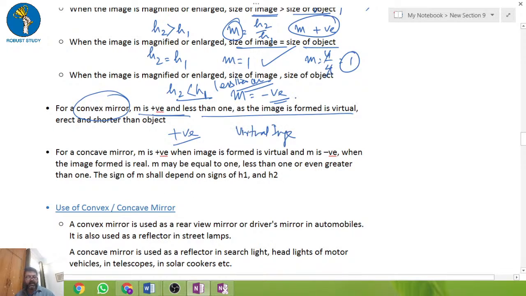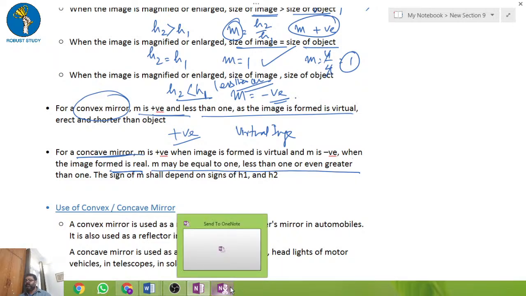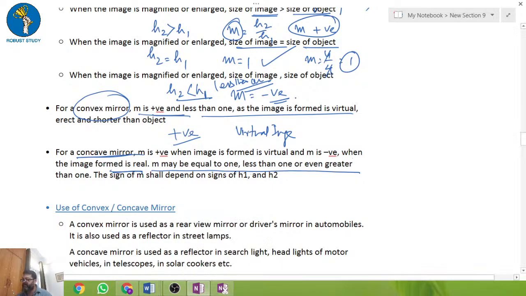In case of the concave mirror, the image formed is real, and m may equal 1 or be less than 1. The size will depend upon the heights h1 and h2, as we discussed.